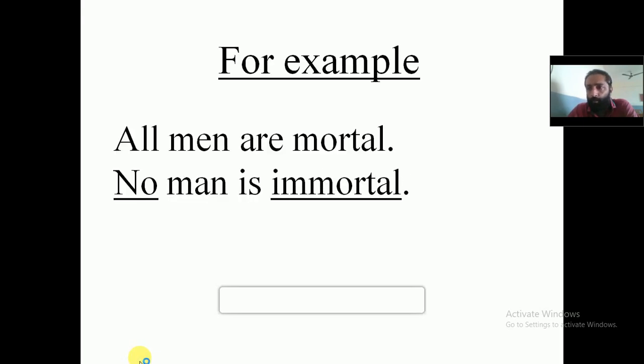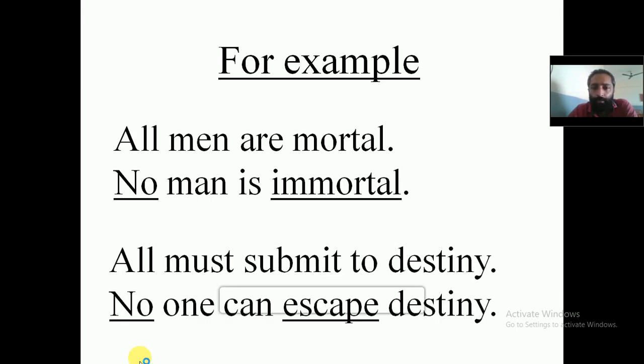All men are mortal. So this is an affirmative sentence that begins with the word called 'all'. So what happens, you'll have to use the word called 'no' plus the opposite of the verb, adjective or noun. No man is immortal. Give one more example. All must submit to destiny. No one can escape destiny. So when the affirmative sentence begins with the word called 'all', you'll have to use the word called 'no', then the opposite of the verb, adjective or noun.